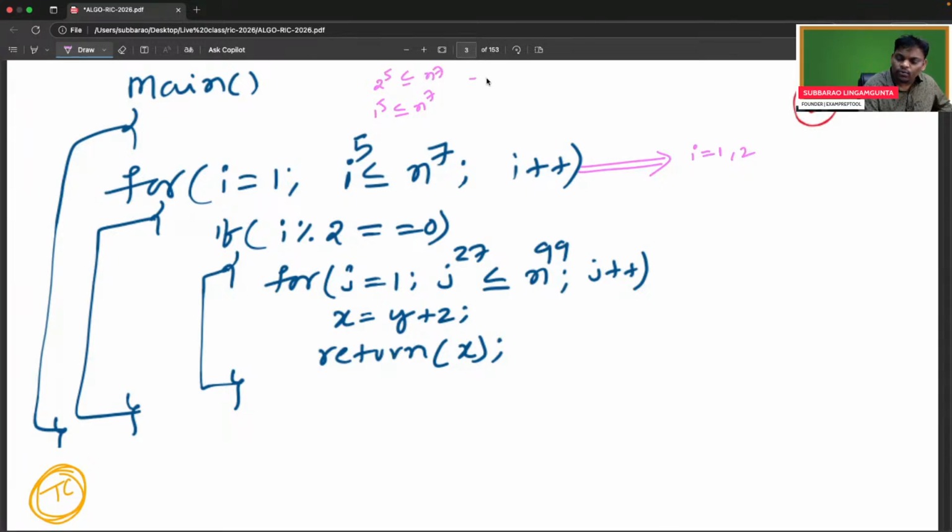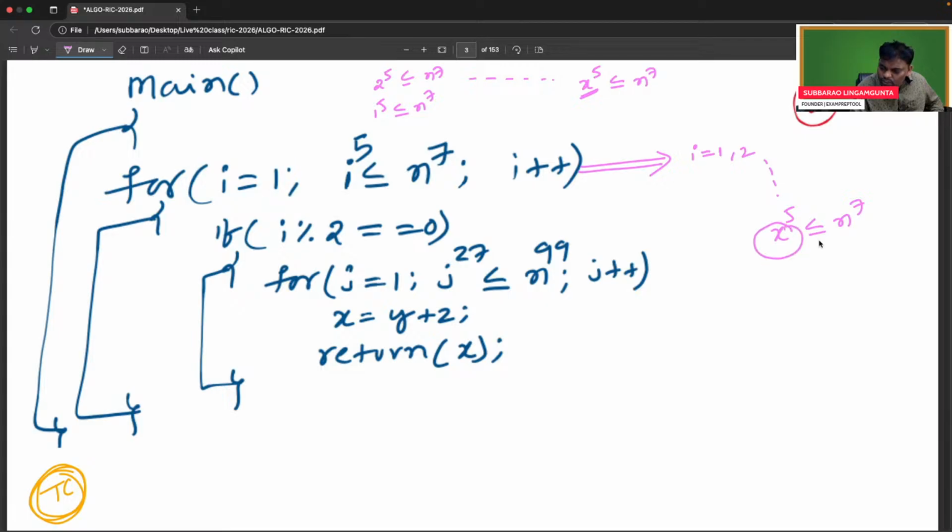It continues. Can you help me? For some i value, i power 5 is less than or equal to n power 7. I just want an answer from all of you. i keeps on going. What can that x be? For some x value, x power 5 is less than or equal to n power 7.